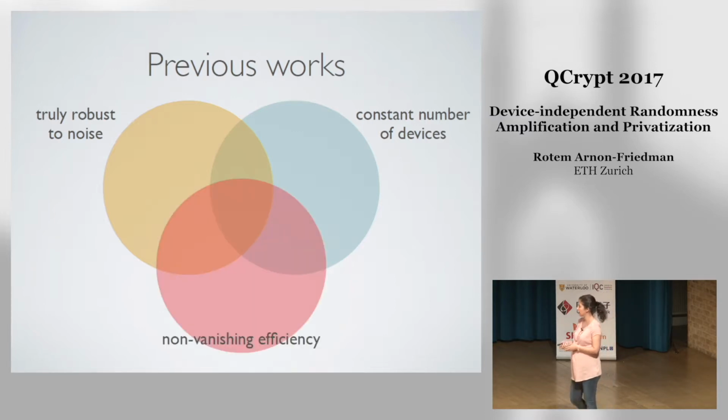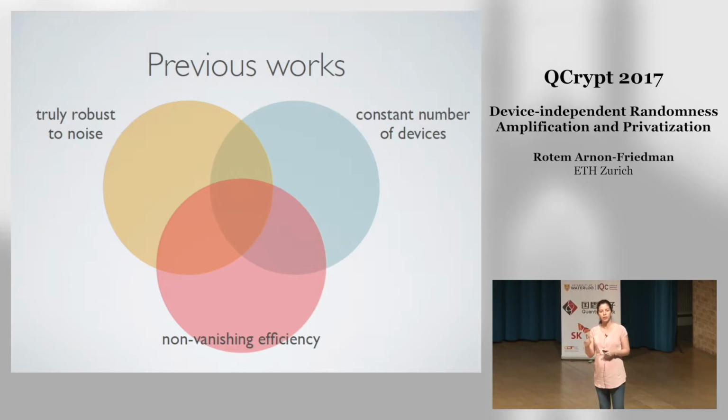And the last property that I will consider now is the efficiency of the protocol. So this is how many random bits I'm creating using the protocol divided by the number of signals, or the number of bits that I'm using from the source. Again, I want this to be non-vanishing, so non-zero efficiency. Otherwise, if I use many, many photons and I can extract only a single bit, then again, it's not very useful at the end of the day.